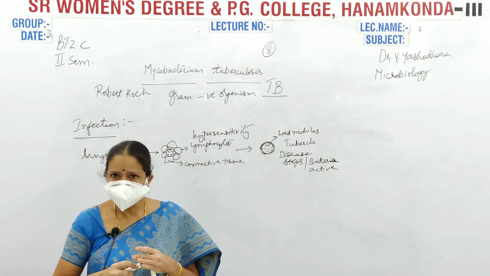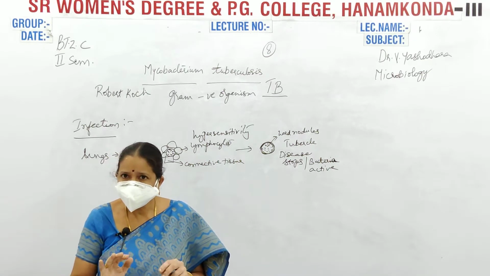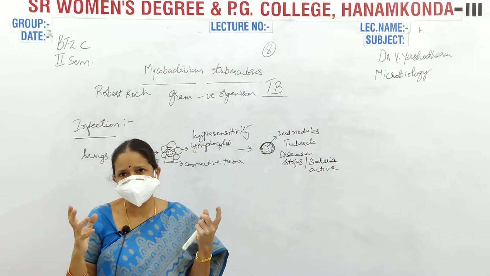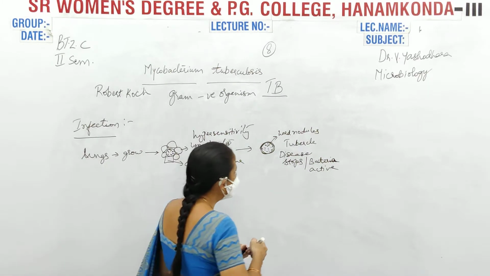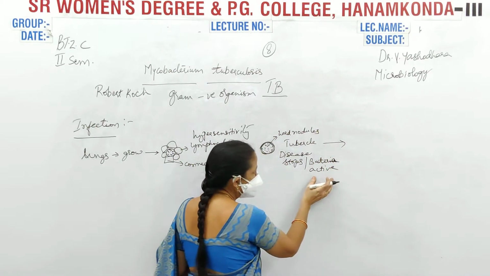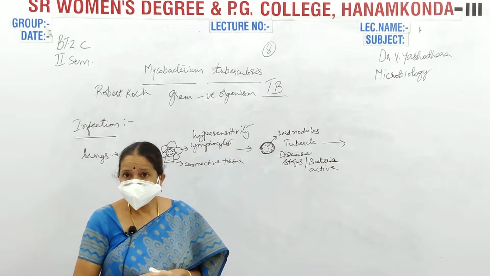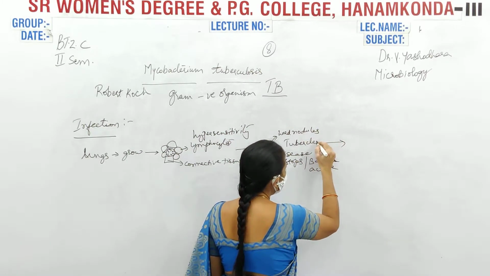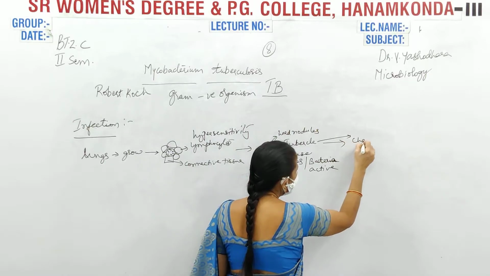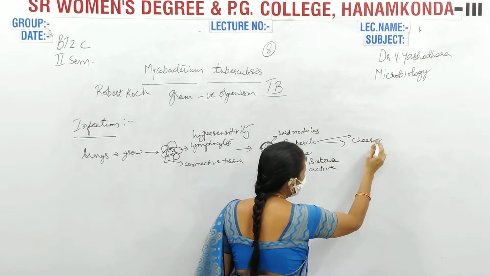That means the disease symptoms stop, but the bacteria becomes active. When the bacteria becomes active, immediately the hard nodule or tubercle will become cheesy, or cheese-like.